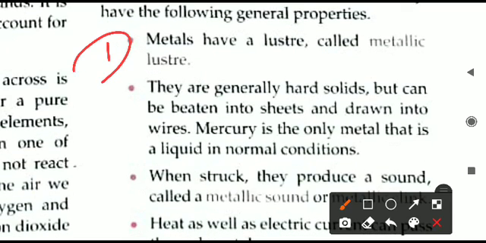Point number one, the first property here is that metals have a luster. When I say luster, it means they have a shine. They are generally shining in nature, and this shining is called the metallic luster. Metals always have a luster, which is generally called metallic luster.